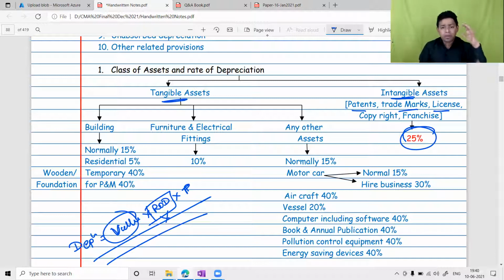So you will have a very big question mark on your face. I have the value, I know the time factor, I know how to compute depreciation. The only thing that you don't know is the rate of depreciation. Apart from that, the rate of depreciation may also come as a multiple choice question.